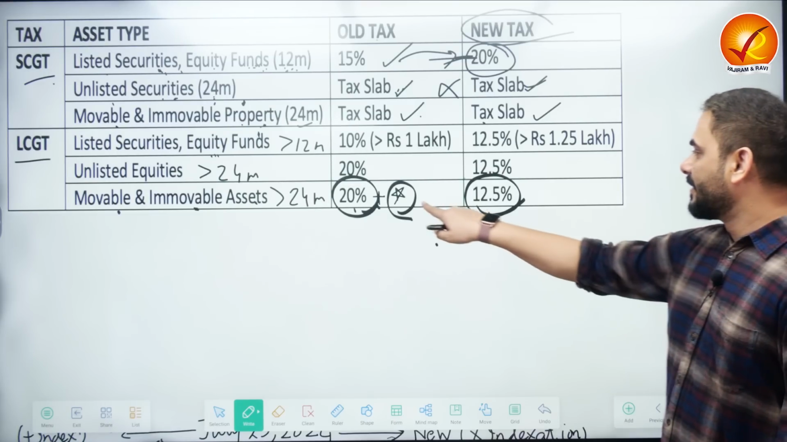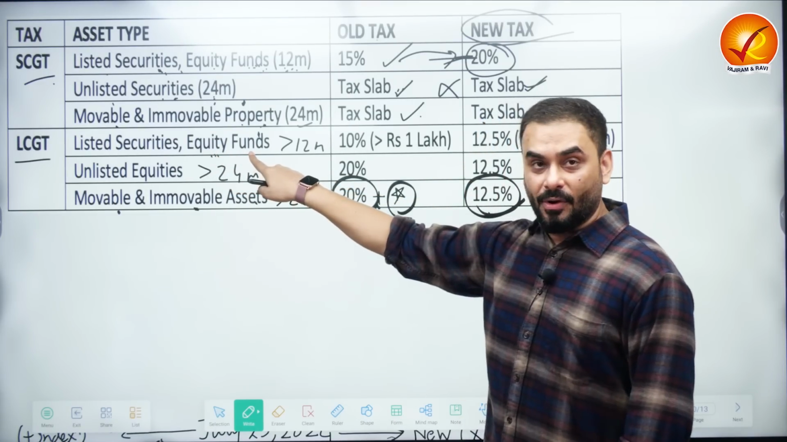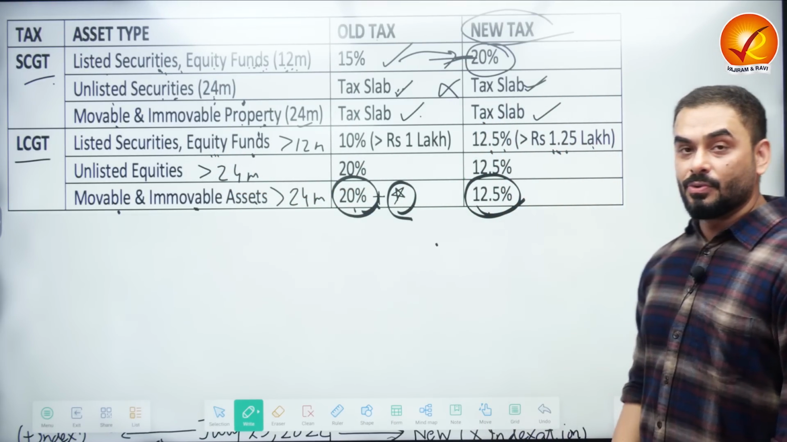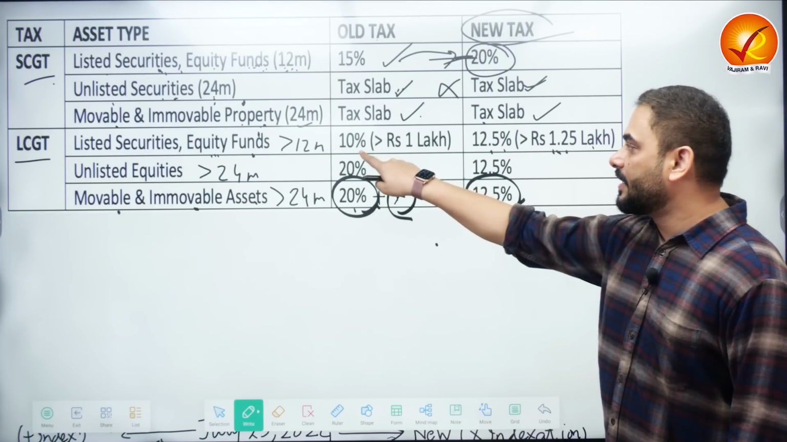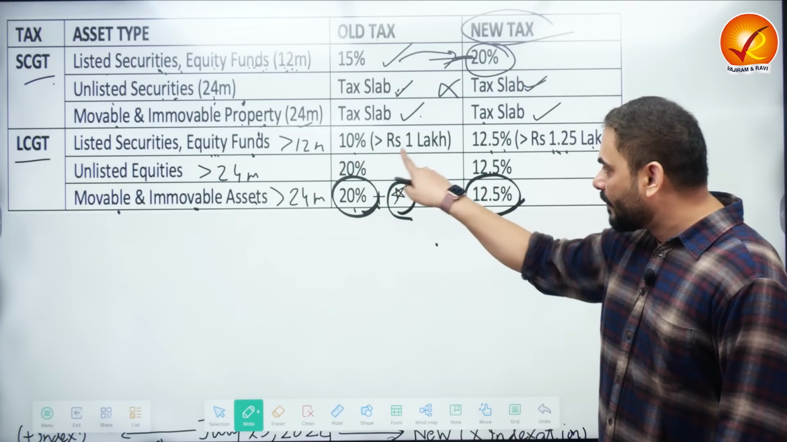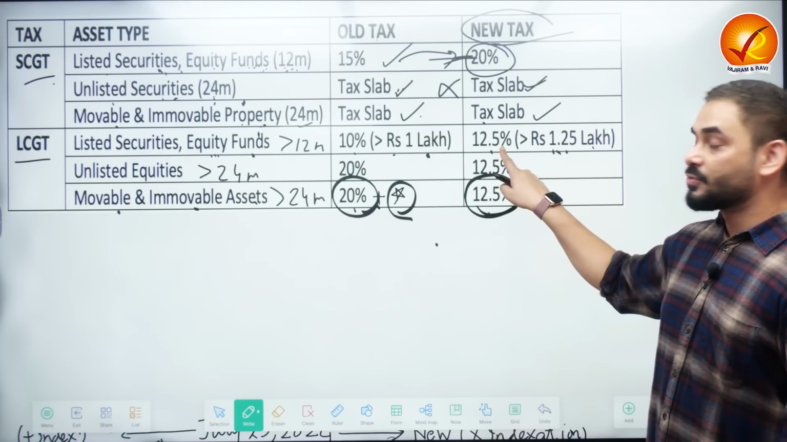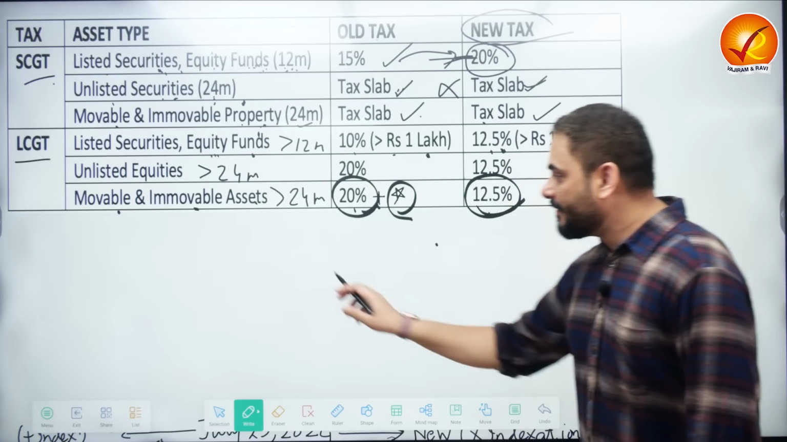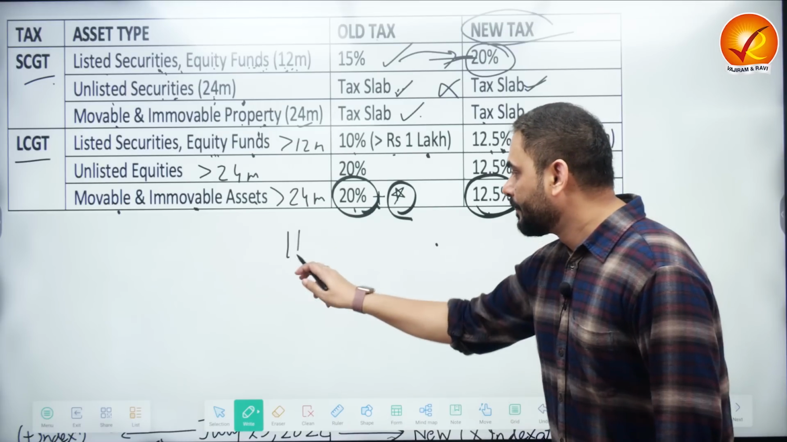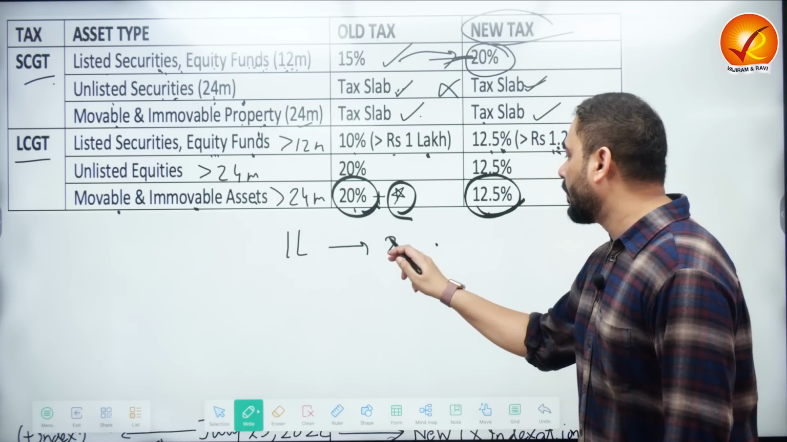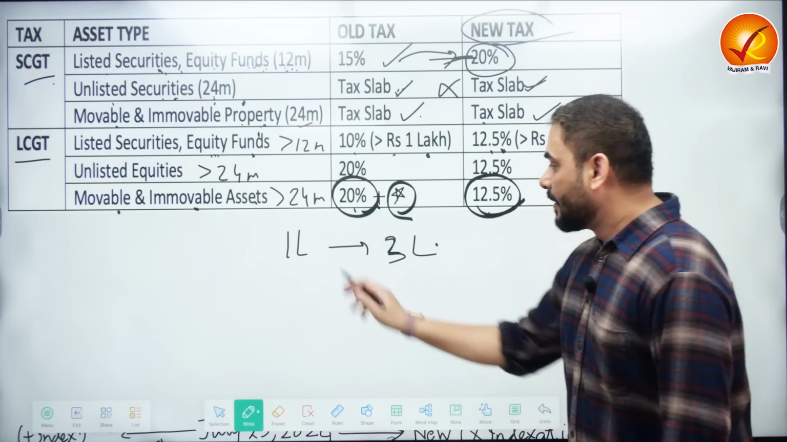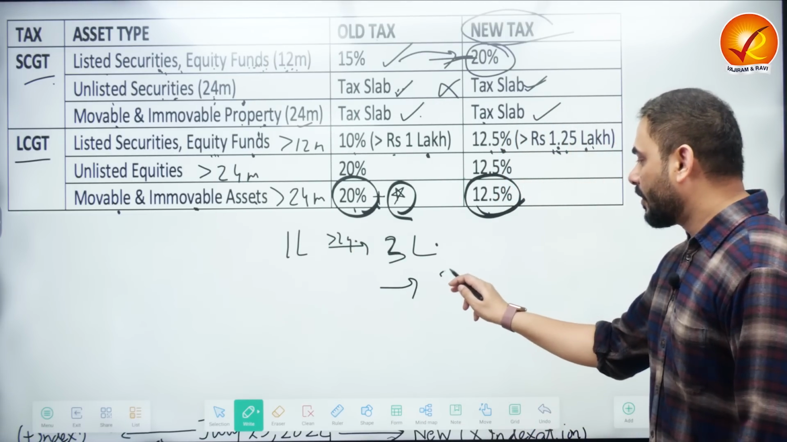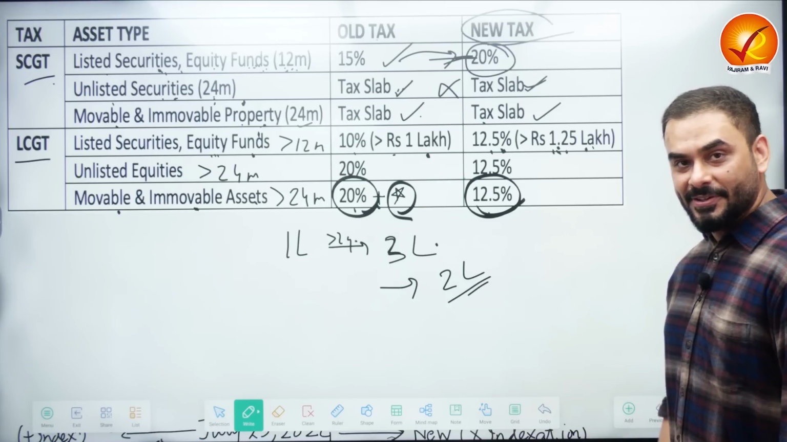So let's see. For listed securities and equity funds, it is 12.5% over and above 1.2 lakhs. Earlier, before the new budget, it was 10% over 1 lakh. Currently, it is 12.5% over 1.2 lakhs, which means if I bought a share for 1 lakh and I sell it for 3 lakhs after 2 years, the profit or the capital gains is 2 lakhs.